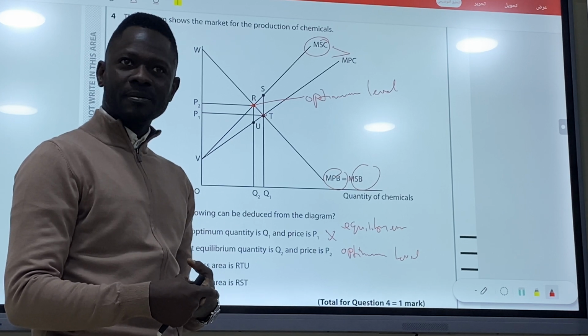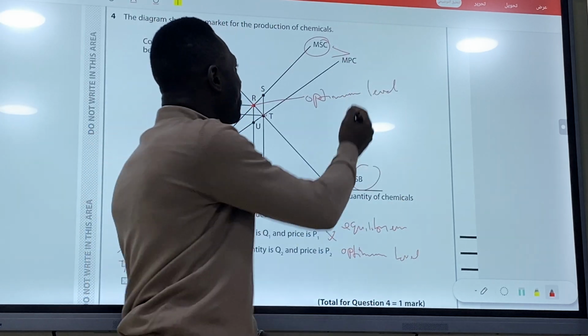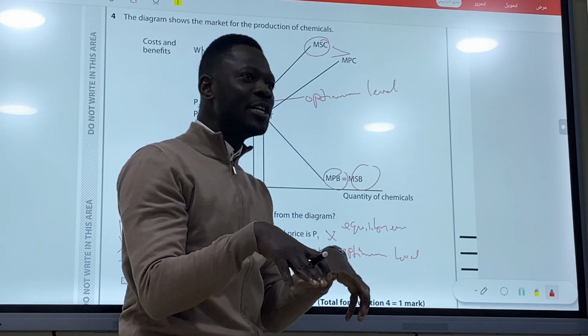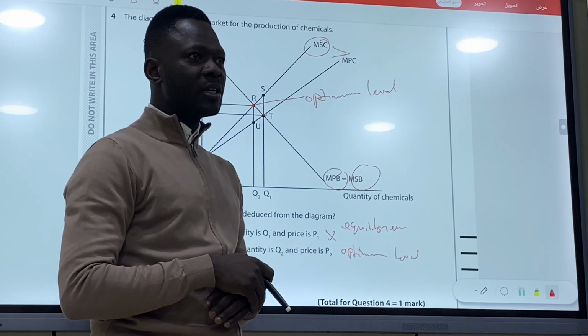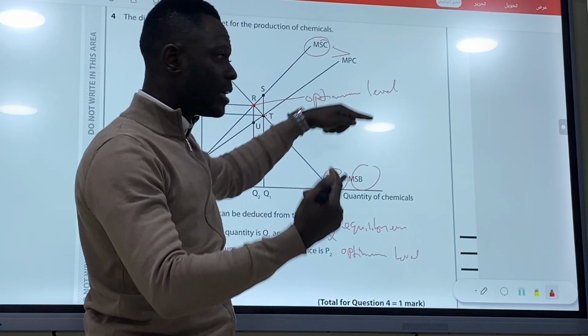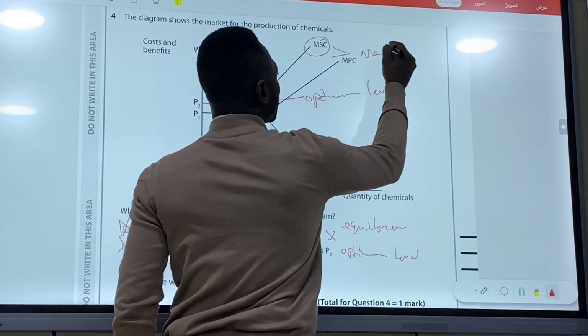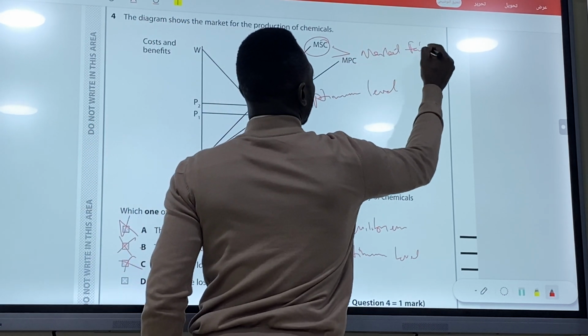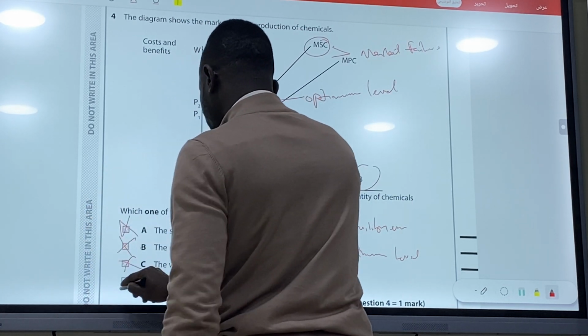Marginal social cost is a cost to the society. Marginal private cost is the cost to the individual, to the firm, to the government that makes the action. So if it exceeds, if it's greater, that means welfare is lost. This is market failure. Is it clear? So the answer is D.